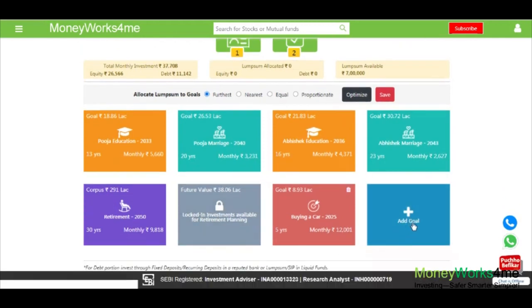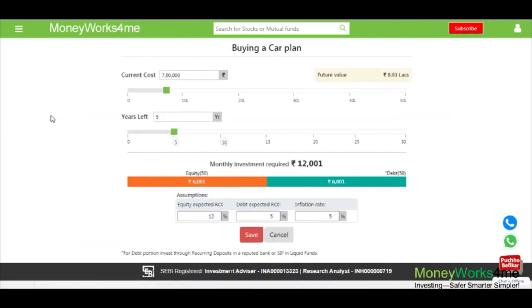Now similarly, you can add any other goal. It could be buying a new house. In this case, we have taken a goal of buying a car. It could be any other goal. You simply need to put the current cost of your goal here and how soon you want to achieve it. Once you do that, Money Works For Me financial planning tool will tell you the amount you need to contribute every month in equity and debt.